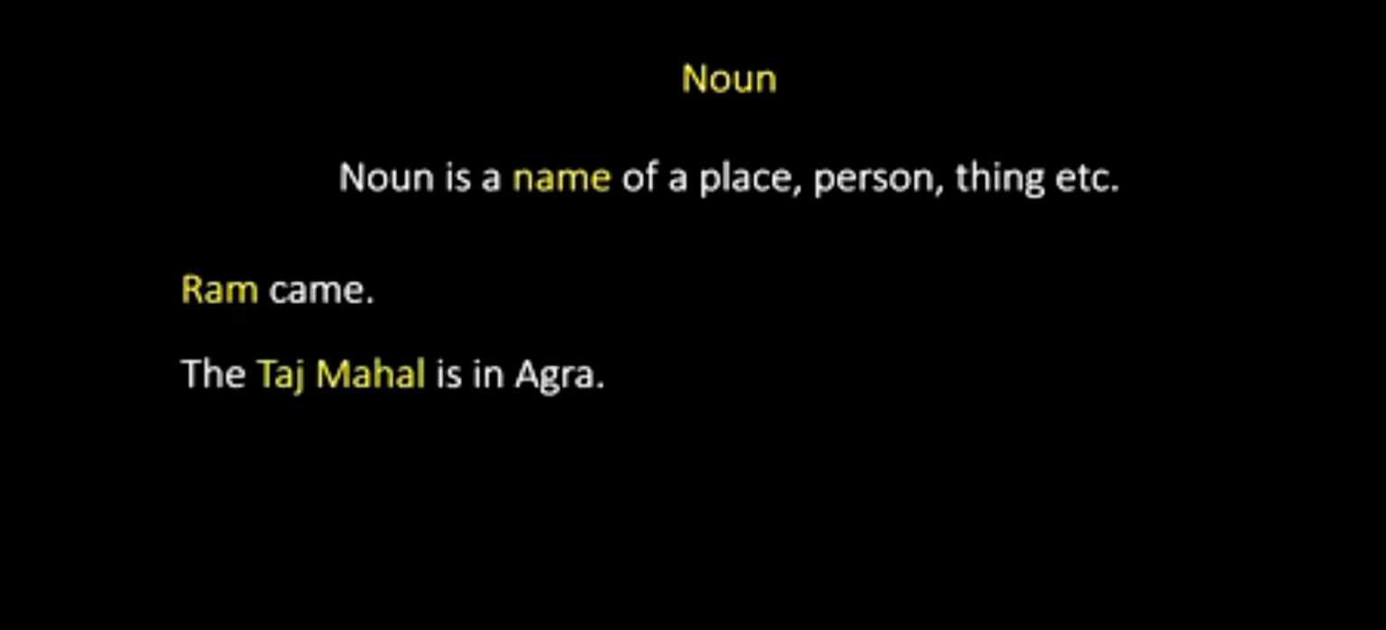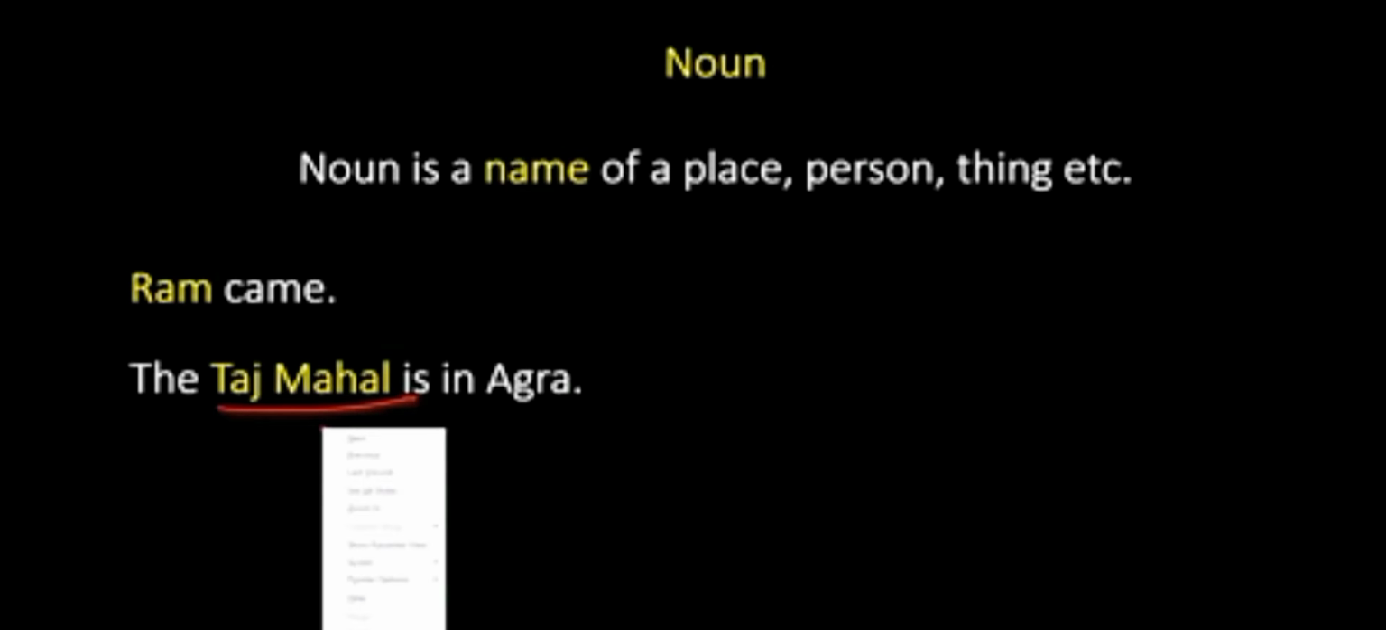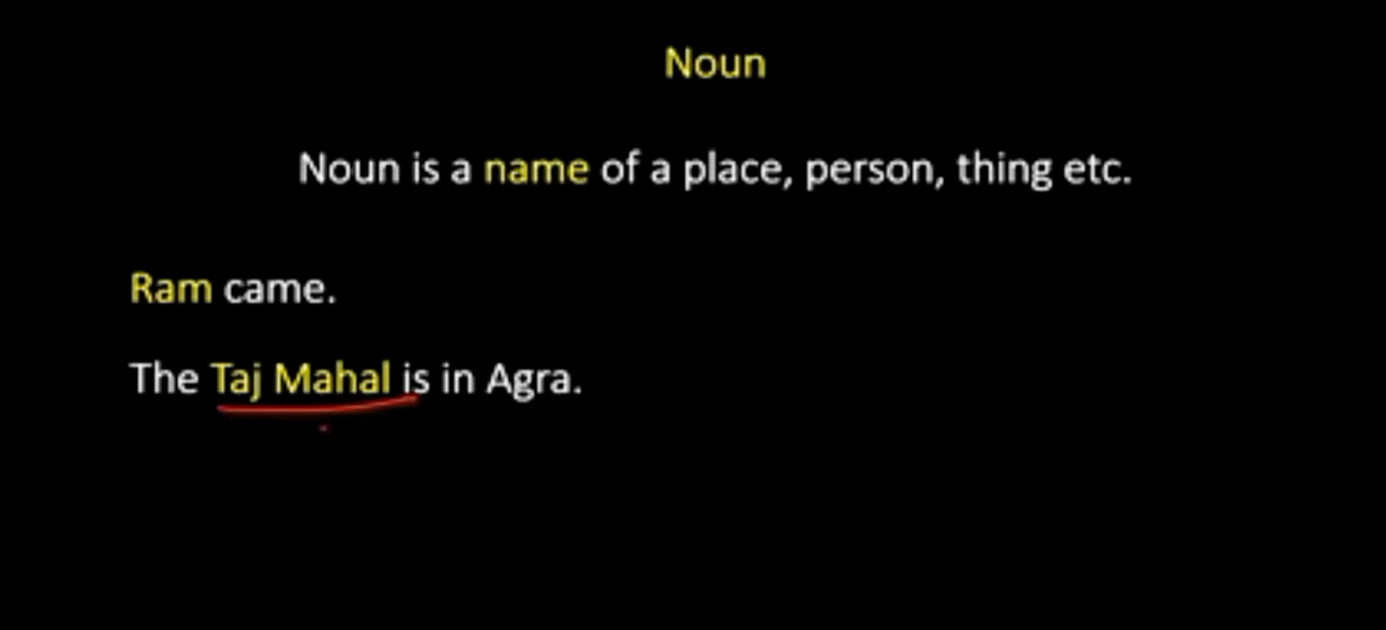Moving on, we have a different example, which is: the Taj Mahal is in Agra. Taj Mahal is the name of a monument. As you can see, there is an etc. written over there. That means this list continues. It's a name of a place, person, or a thing. So Taj Mahal in this case is the name of a monument, and hence we call it a noun.